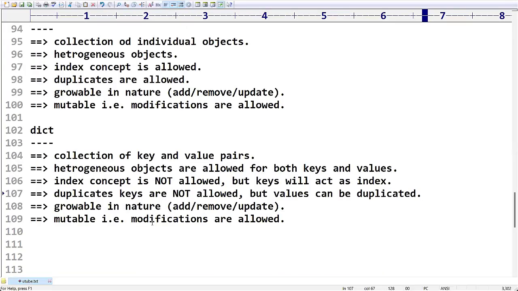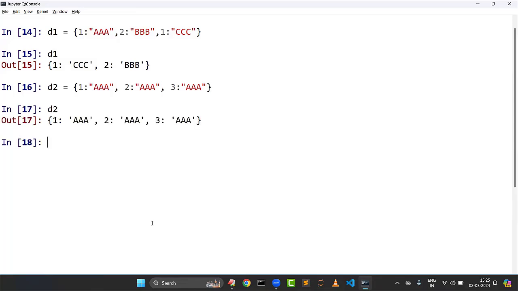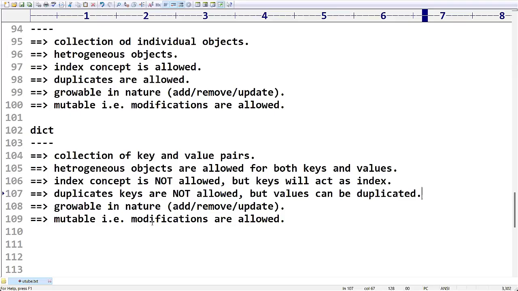What about values? Values can be duplicated. Let me take D2 with 1 colon triple A, 2 colon triple A, 3 colon triple A. In all these 3 keys, we have given a common value. Will it accept? Happily it takes. This is what we mean: duplicate keys are not allowed, but values can be duplicated.